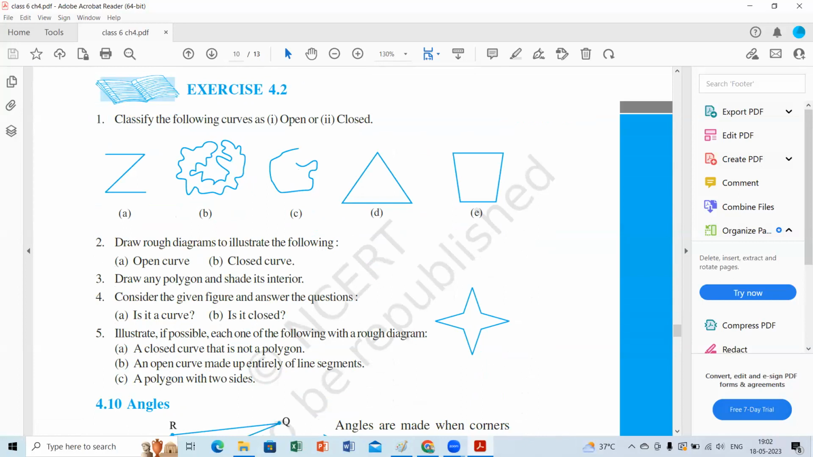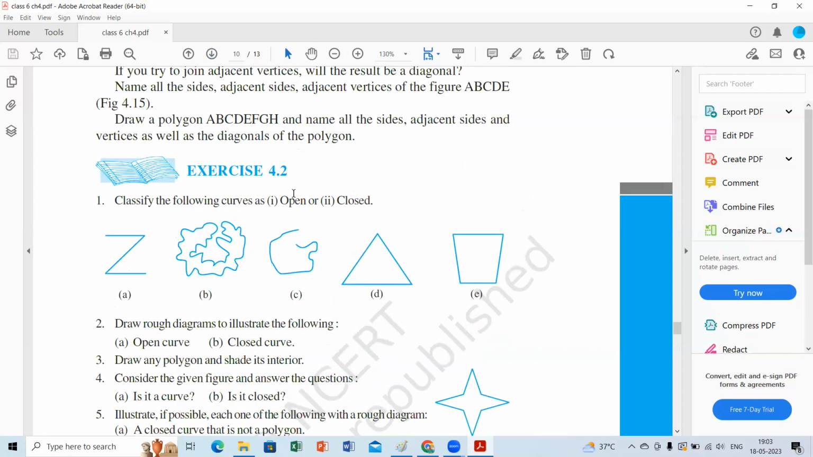Ma'am, can you give a hint? Can you give a hint, ma'am, for that question? This is also one more question, the same as the earlier one. A, B, C, D, octagon you have to draw. And the octagon's sides, all adjacent sides, and vertices, as well as diagonals, you have to mention, children.